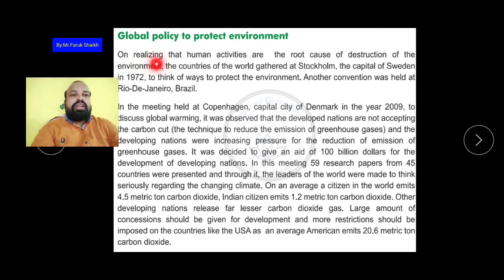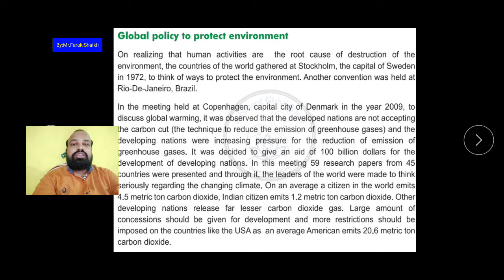On realizing that human activities are the root cause of destruction of the environment, the countries of the world gathered at Stockholm, the capital of Sweden, in 1972, to think of ways to protect the environment. Another convention was held at Rio de Janeiro in Brazil. Now the countries are aware, the whole world has become aware.